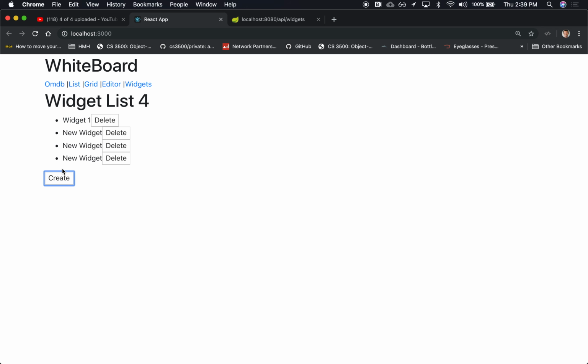All right, so how about being able to edit one of these? Yes, let's edit a widget in particular.